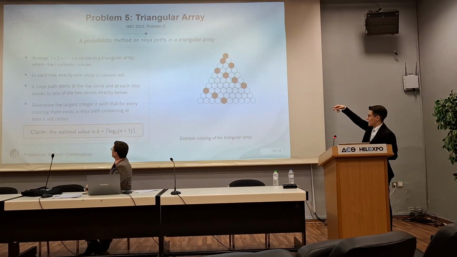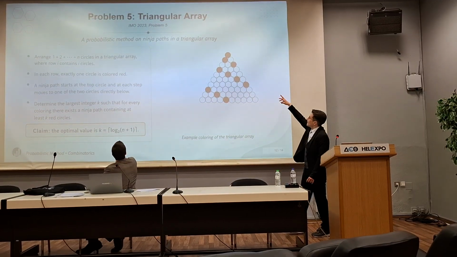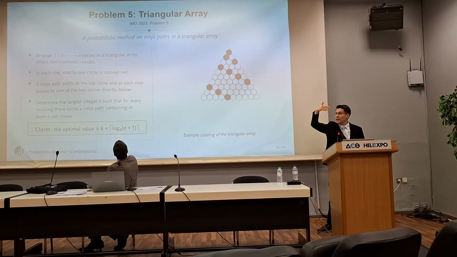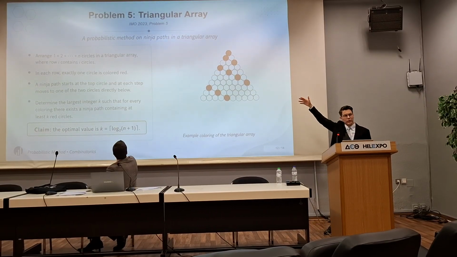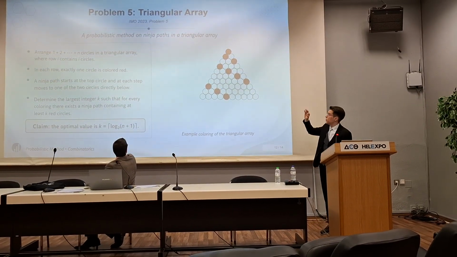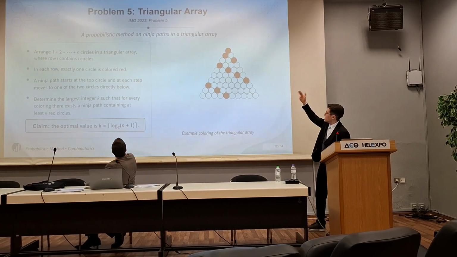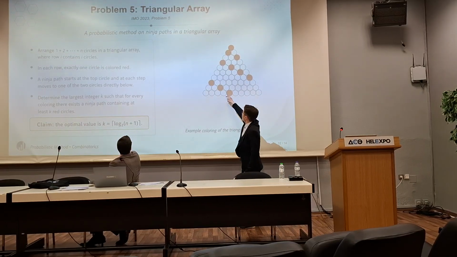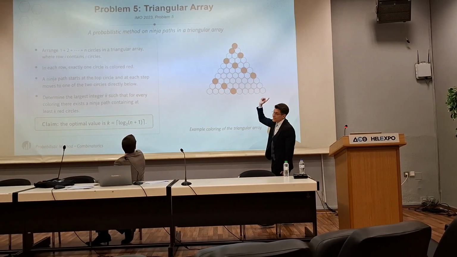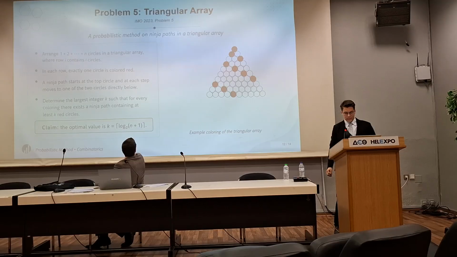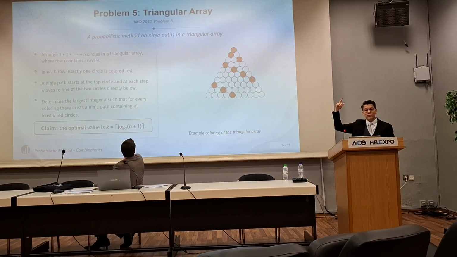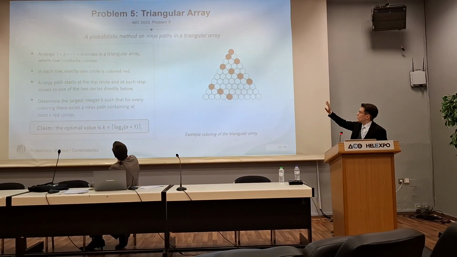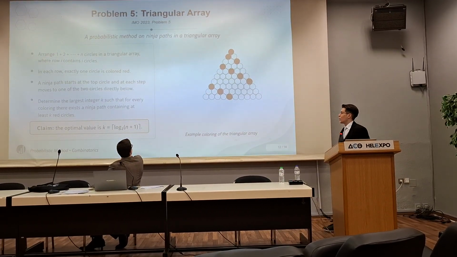So the problem was like this. We have a triangle of length n, and we have 1 ball, 2 balls, 3 balls, 4 balls, etc. This is like Pascal's triangle, but not with numbers on it, only the balls. And in each row, there is exactly one red ball. The figures here are from the official solution. There is exactly one red circle in every line.